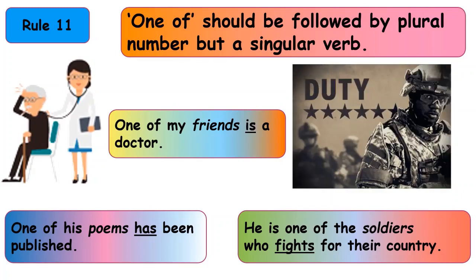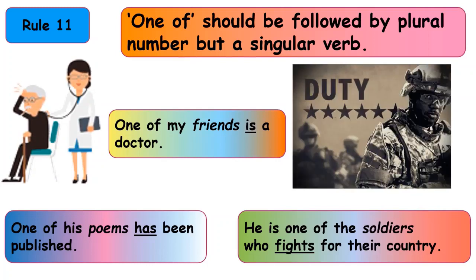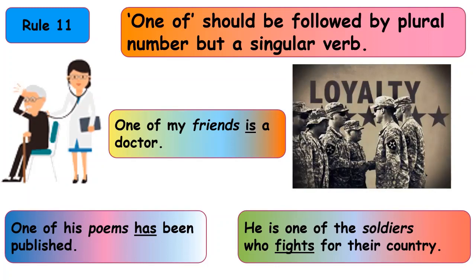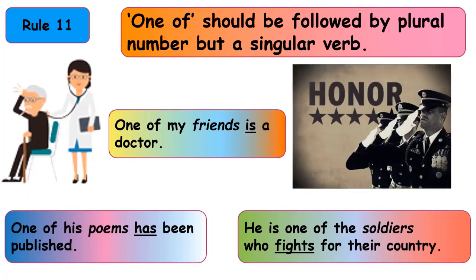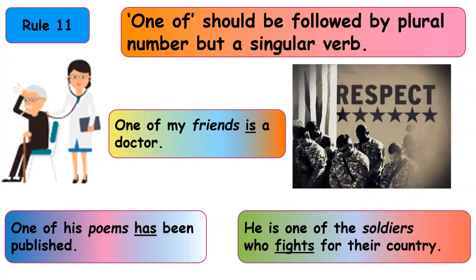Another example. He is one of the soldiers who fights for their country. Again, we have the sentence beginning with one of. So the noun soldier is plural. It is soldiers. And then we are using a singular verb, fights.